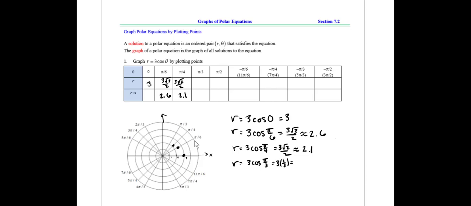At pi over 3, it looks like I get 3/2, which is 1.5. Let's go and plot that one real quick. Oops, let me write that. It's actually exactly 3/2, but I'll leave that with my other decimal expressions. Plug in pi over 2, it looks like I get r is 3 times cosine of pi over 2. Cosine of pi over 2 is 0. So we're getting r is 0. When we're at this direction, the vertical direction, pi over 2, we have r is 0. We don't leave the origin. We're actually at the origin right there. So mark that dot there.